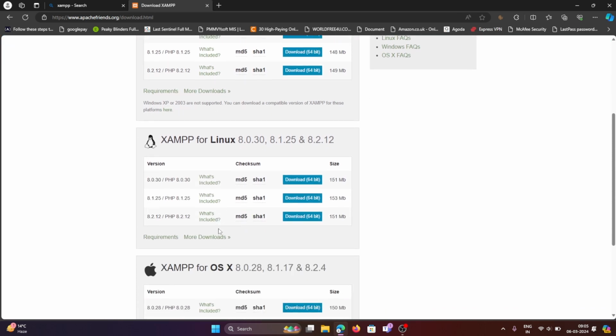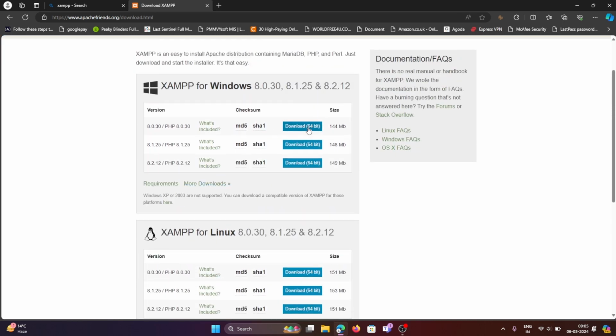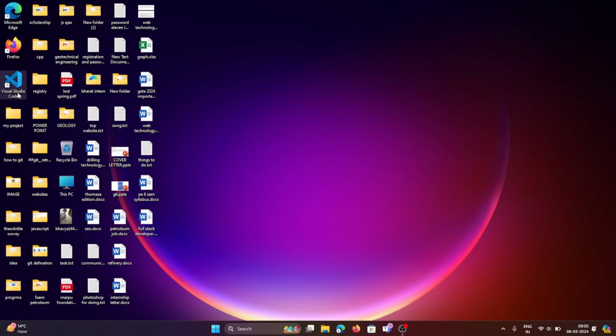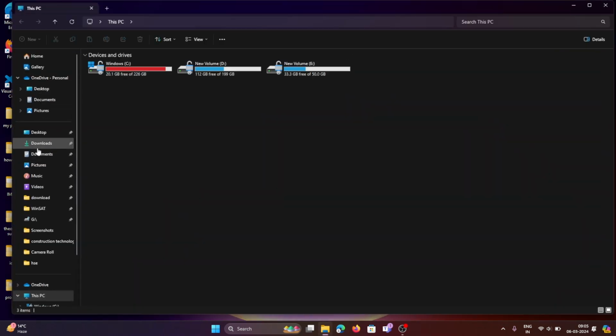My PC is Windows OS, so I already downloaded the Windows OS file of xampp server. Now I'm going to download the folder in my PC to install the xampp server file.